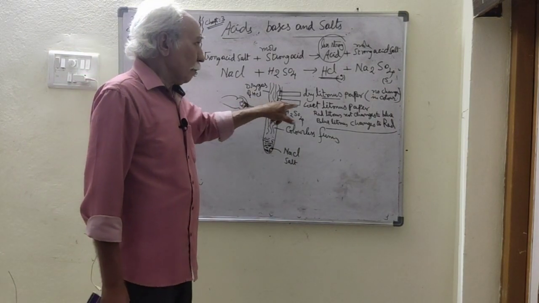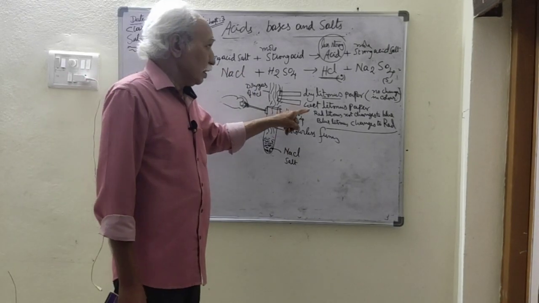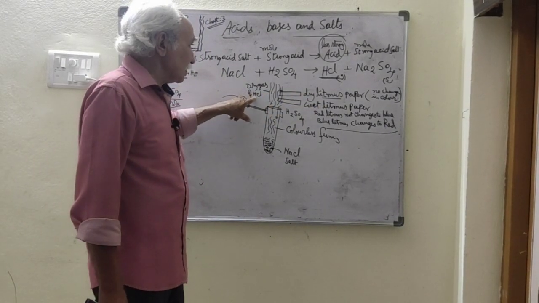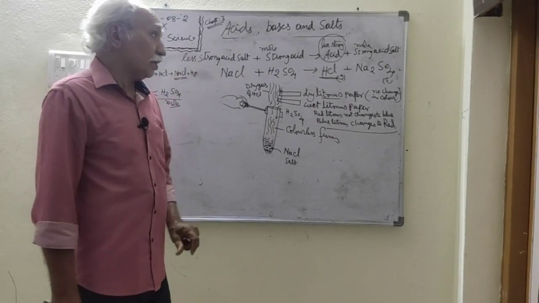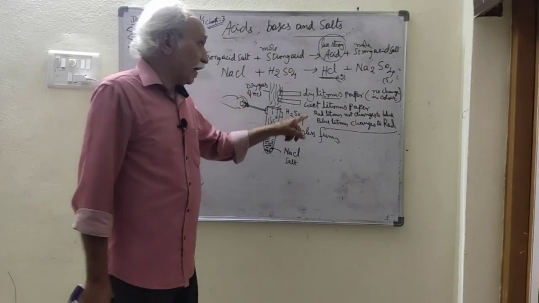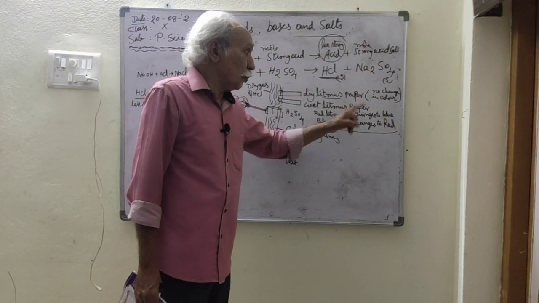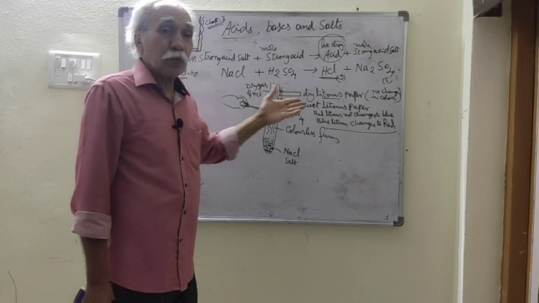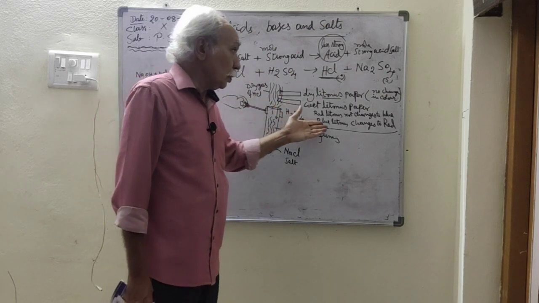But in the second case, because of the wet condition, wet meaning moisture, water molecules are present in the litmus paper. Because of these water molecules, HCl breaks into H plus ions and OH minus ions. Because of H plus ions, blue litmus changes to red. But red does not change to blue. Why? Because red litmus changing to blue means it is a base, and there should be OH ions. But in this case, only H plus ions are present, therefore blue litmus changes to red.